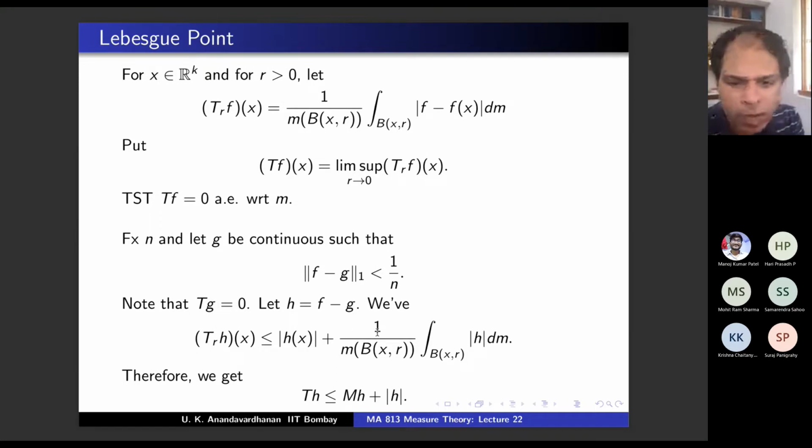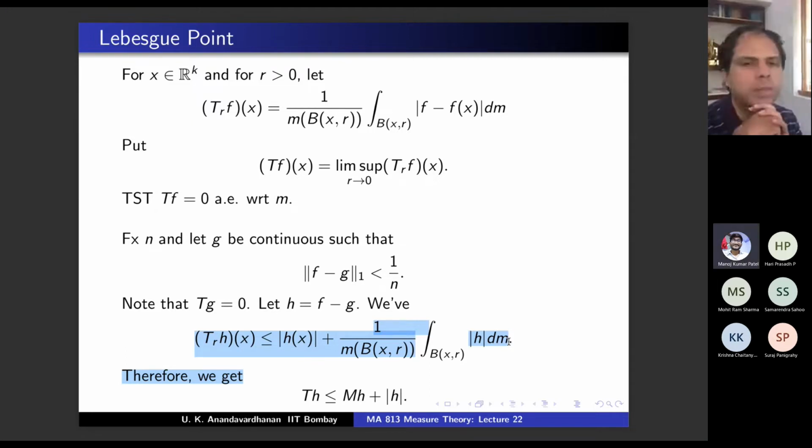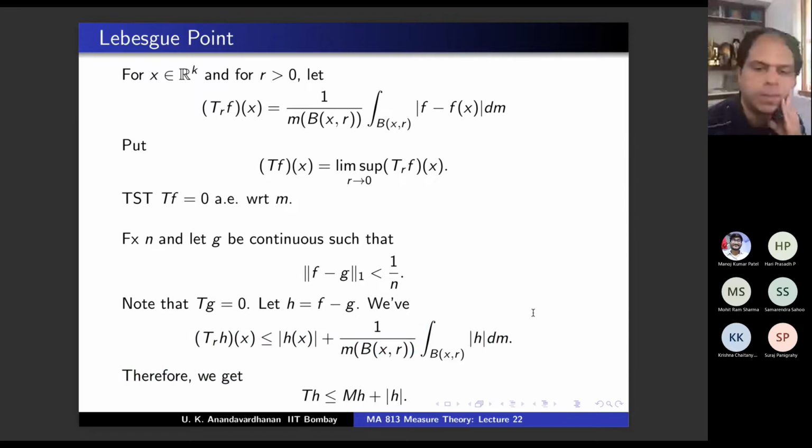Supremum of this as r varies is what is called mh. That's a definition. Can I move on? Can I continue? Yes, sir. Okay, so this is just taking sup.